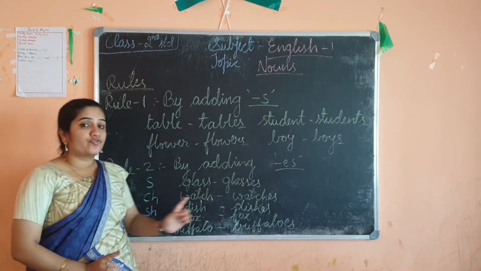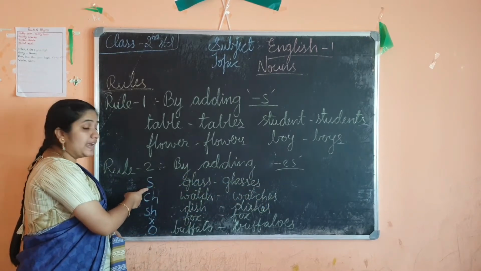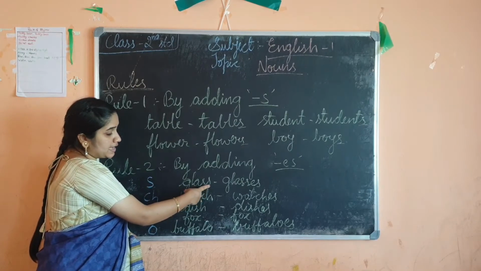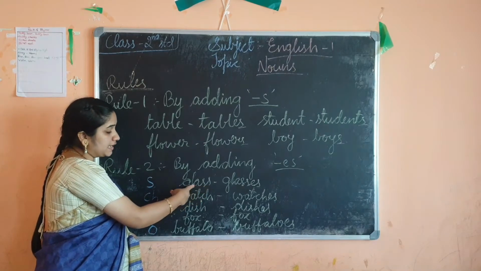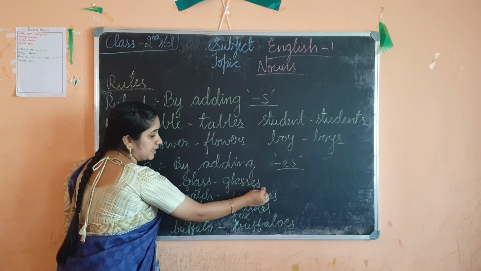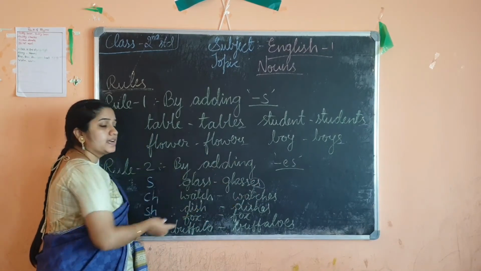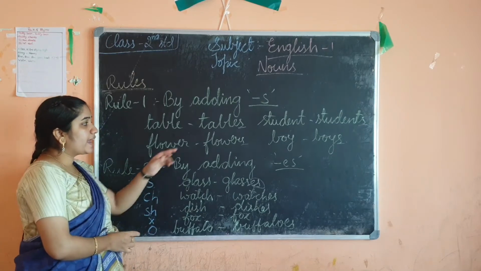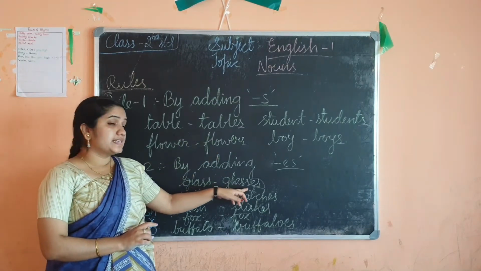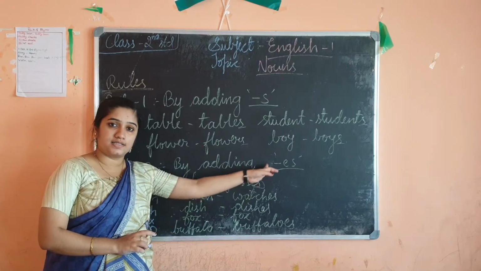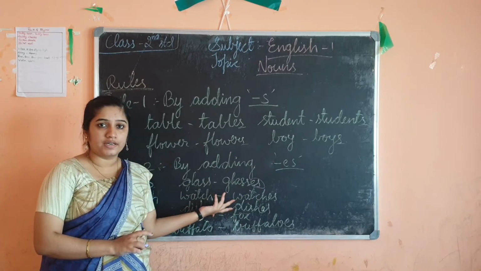So for example, first, if a word is ending with s, glass. Here the last letter is s. So for glass I should add es at the end. Glass, glasses. Suppose I add only s, glasss, it will not be a word, right? No meaning for that.